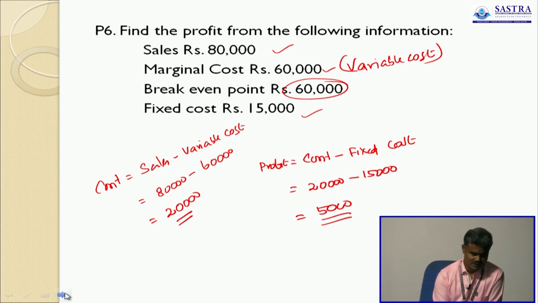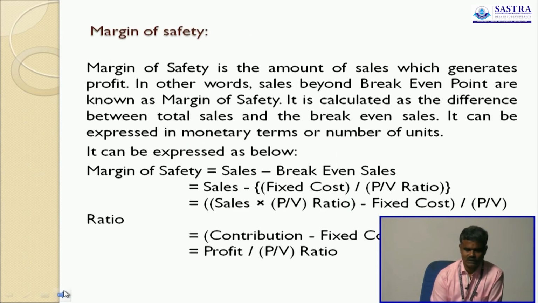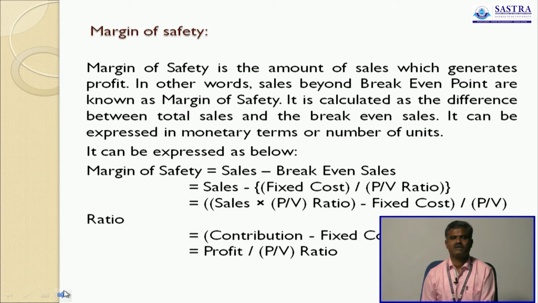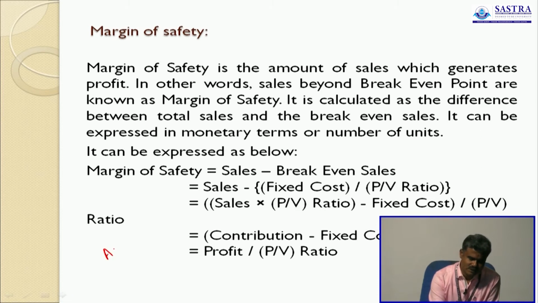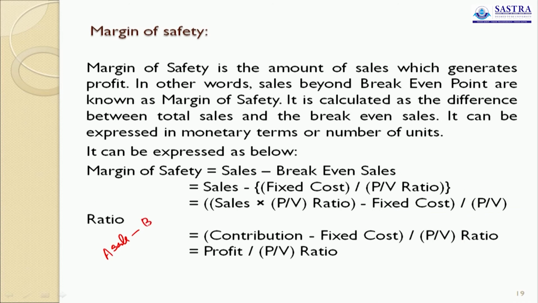Okay. Now I shall discuss the margin of safety. What is margin of safety? The margin of safety is nothing but the difference between actual sales and break-even sales. This is MOS, margin of safety.